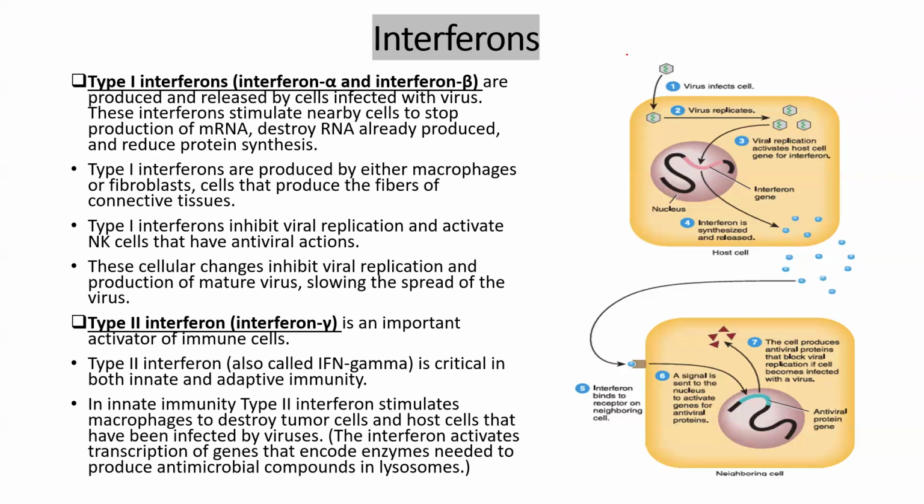Clear? For example, see here, this is a cell which is infected by the virus. So after the virus has sent its genetic material, it is replicating. Because the virus has now entered inside and virus replication has started, this cell will release a chemical, and that chemical is known as interferon. So the interferon gene is activated and it will produce interferon, and it is released from the cell.